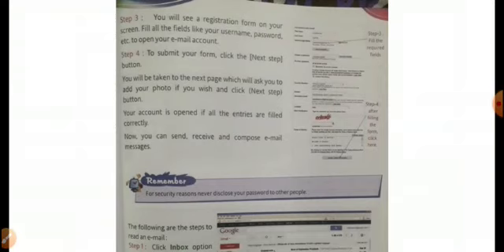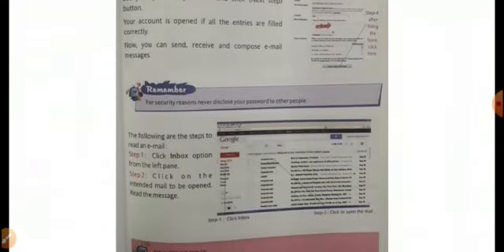Dear students, remember one thing: for security reasons never disclose your password to other people. As we have studied, we cannot change our username, but we can change our password for security purposes. So the same thing is told to you here: for security reasons never tell your password to other people. Then the following steps to read an email. It is very simple, students, to read an email.